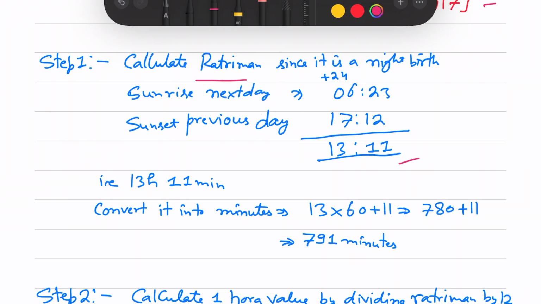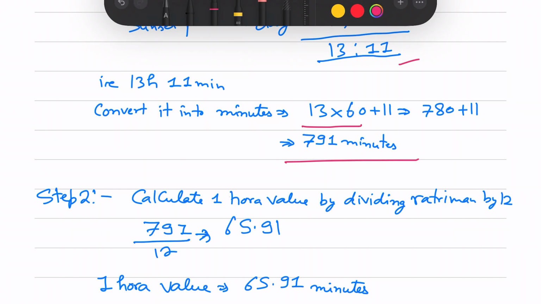Convert it into minutes so that we have a single unit. 1 hour is equal to 60 minutes, so we multiply 13 into 60 plus 11. So it is 791 minutes. This is the value of the Ratriman. To calculate one hora value, we will divide the Ratriman by 12. So we are getting 65.91 minutes. So this is the value of one hora.